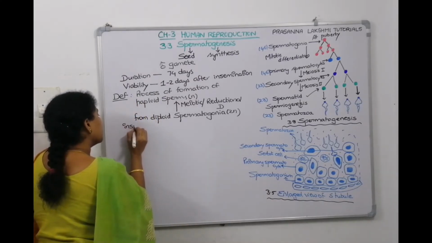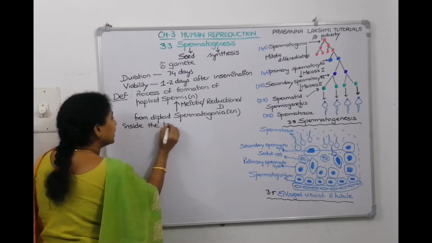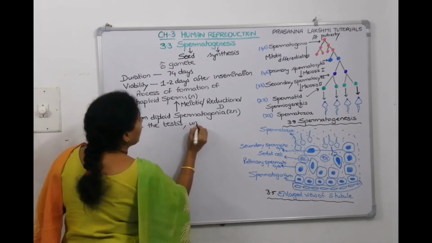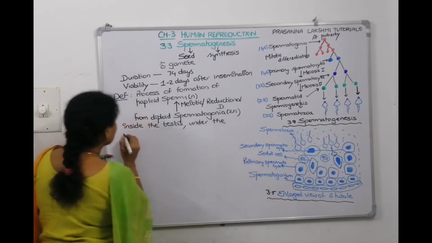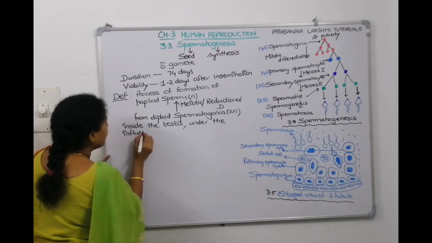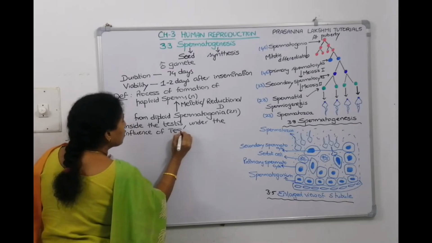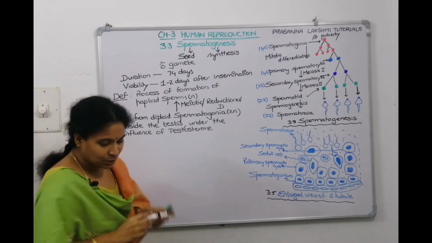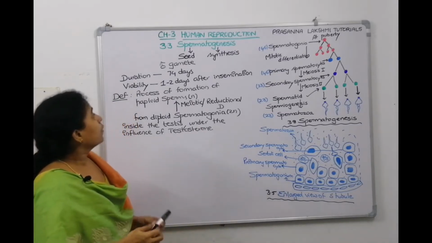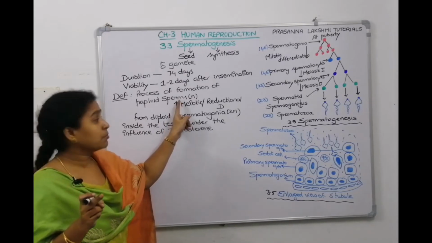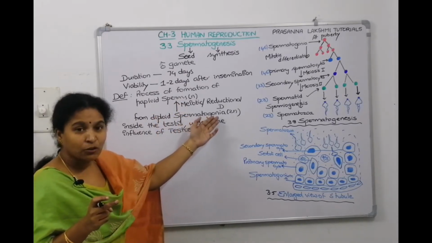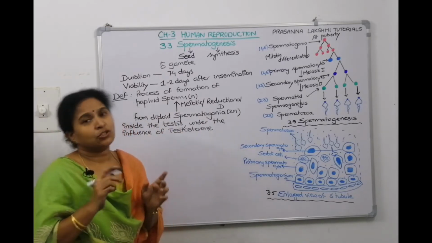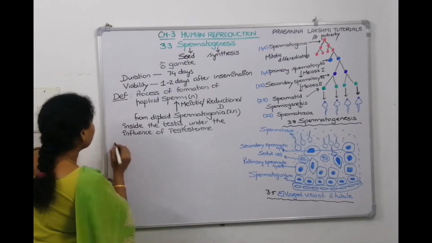Inside the testis, under the influence of the male sex hormone called testosterone. So spermatogenesis is the process of formation of haploid sperms from diploid sperm mother cells called spermatogonia by meiotic division inside the testis under the influence of testosterone. When does it begin, children?